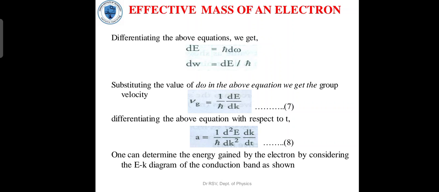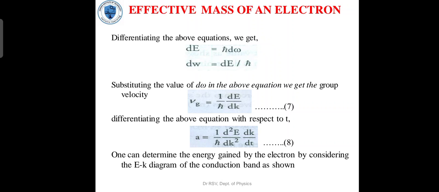Differentiating the above equation, we get this. Substituting the value of d omega in the above equation, we get Vg is equal to 1 by h into dE by dk. Differentiating the above equation with respect to t, we get A is equal to 1 by h into d square E by dk square into dk by dt.